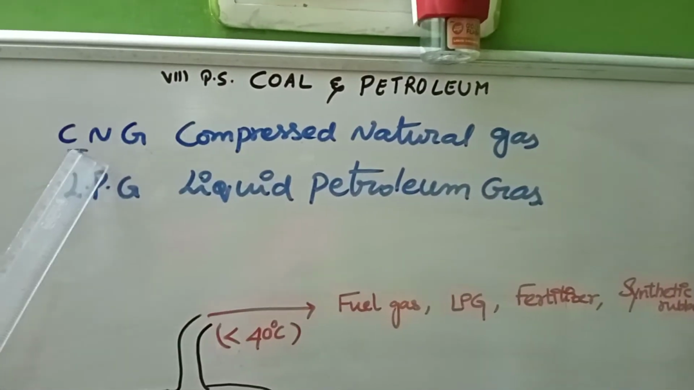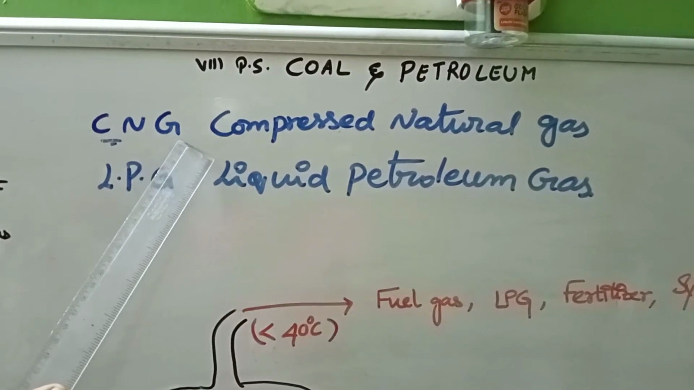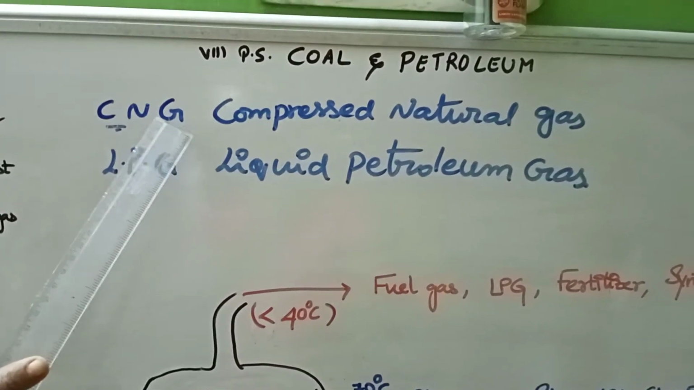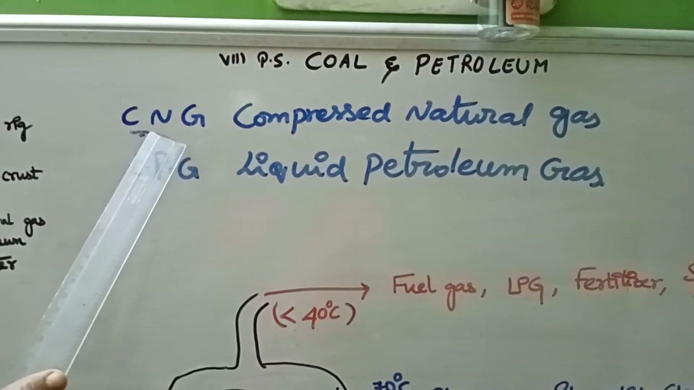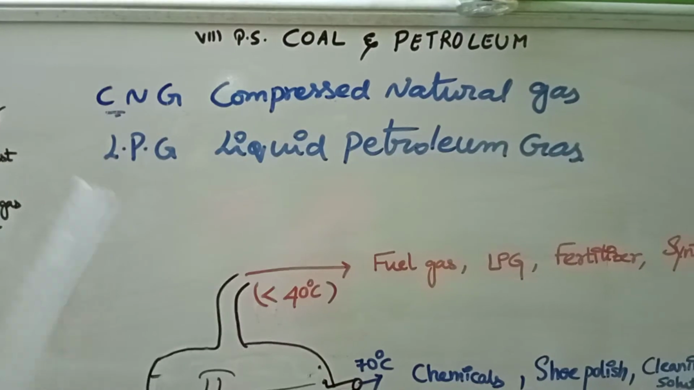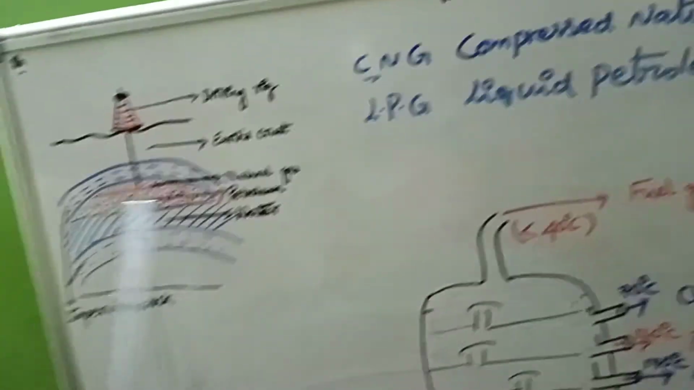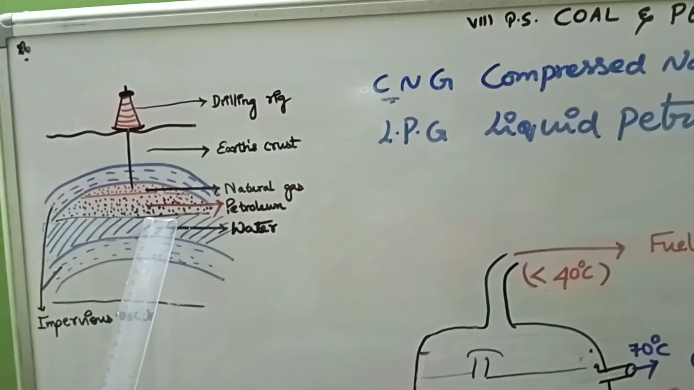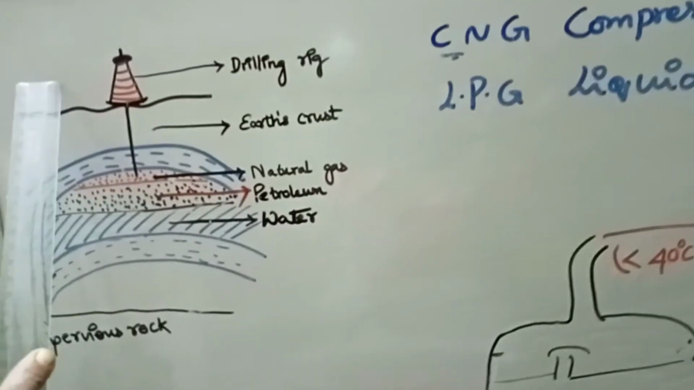Nowadays, vehicles using these CNG gas cylinders only are allowed to move in the Delhi main city and Agra and all. Now let us see how the drilling takes place, how they are able to extract the crude oil called petroleum, and how they release this natural gas first.